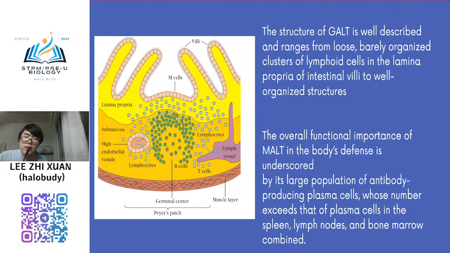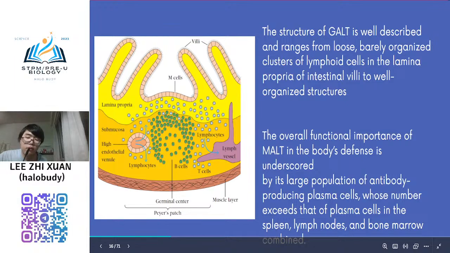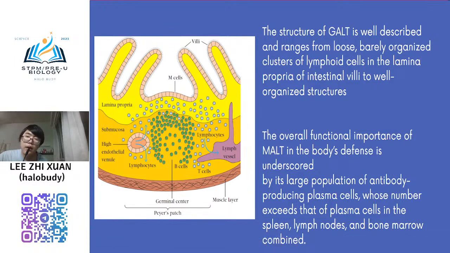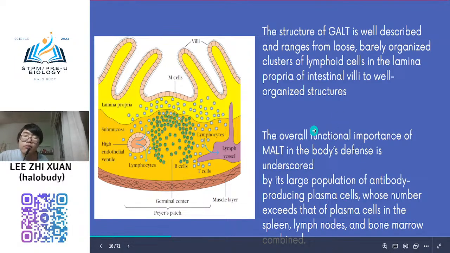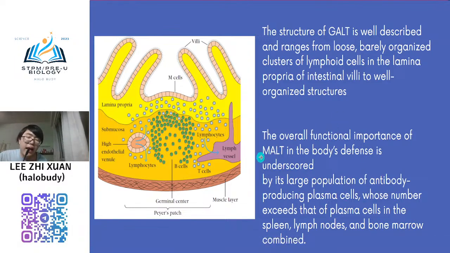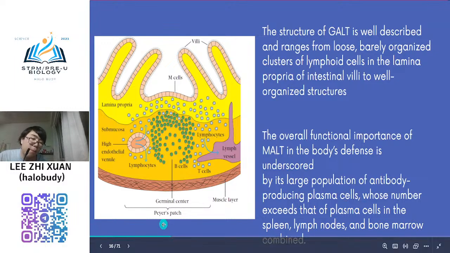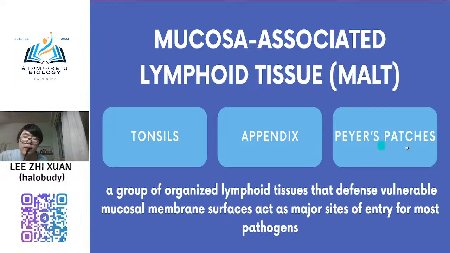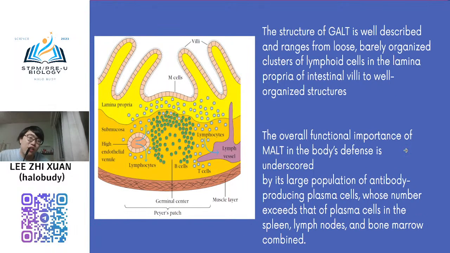Okay, so you see this diagram. This diagram is one of the examples of your MALT, which is the Peyer's patch. So Peyer's patch, this one. So there are three. One of the examples I give you is Peyer's patch. Okay, so this actually is located at your cells.